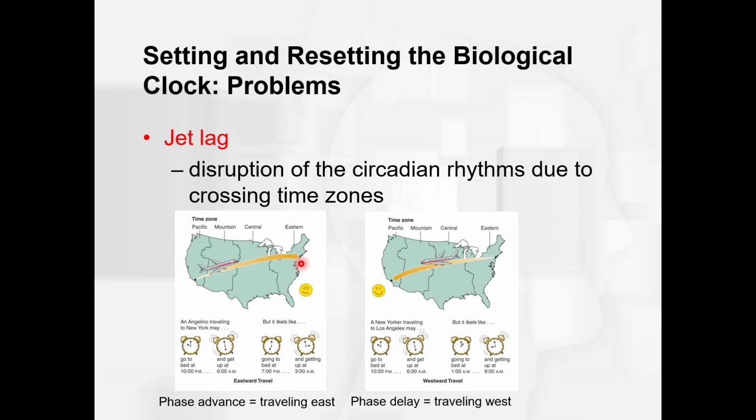Light. Get out in the sunlight. First thing in the morning, expose yourself to that bright light, and then later in the evening, when it's time to go to bed, stay away from bright lights. Turn off that TV, turn off those cell phones. That bright light in your face can really disrupt your sleep.